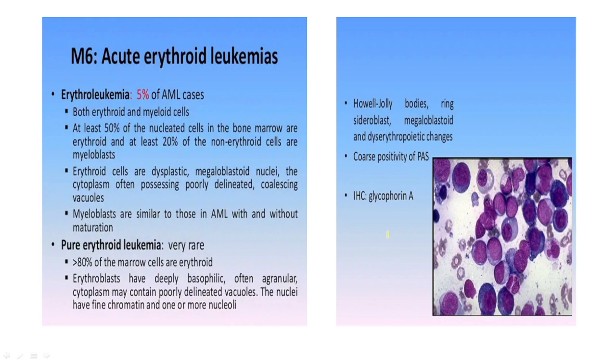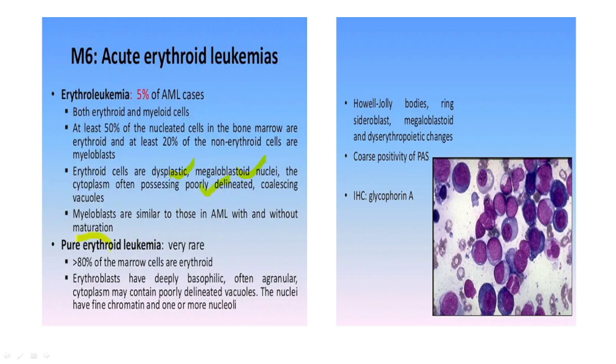Now M6, acute erythroid leukemia. What are these? These are all erythroblasts. They have a deeply basophilic cytoplasm. The erythroid lineage cells may be dysplastic, megaloblastic, or poorly delineated.